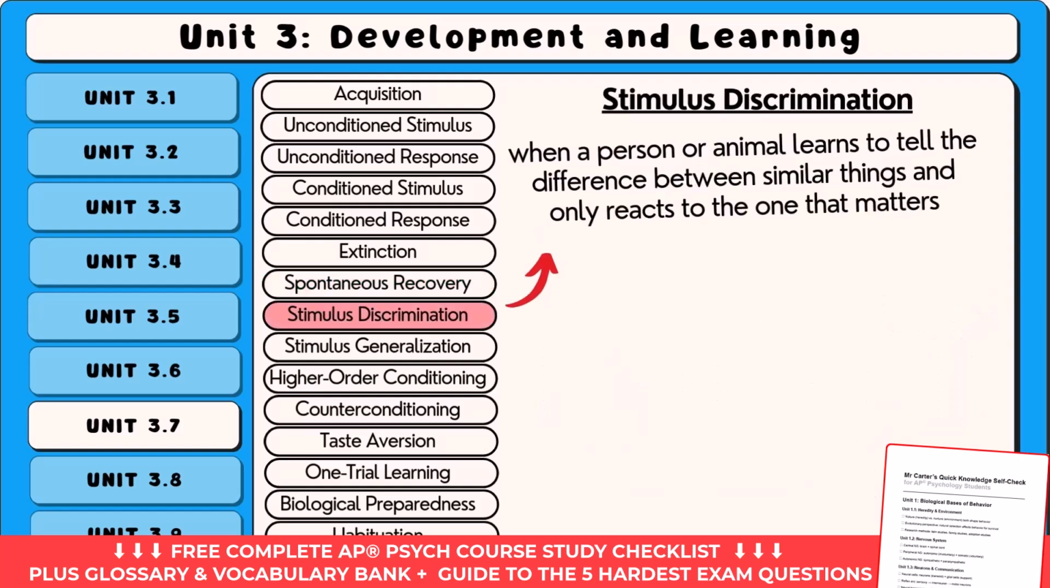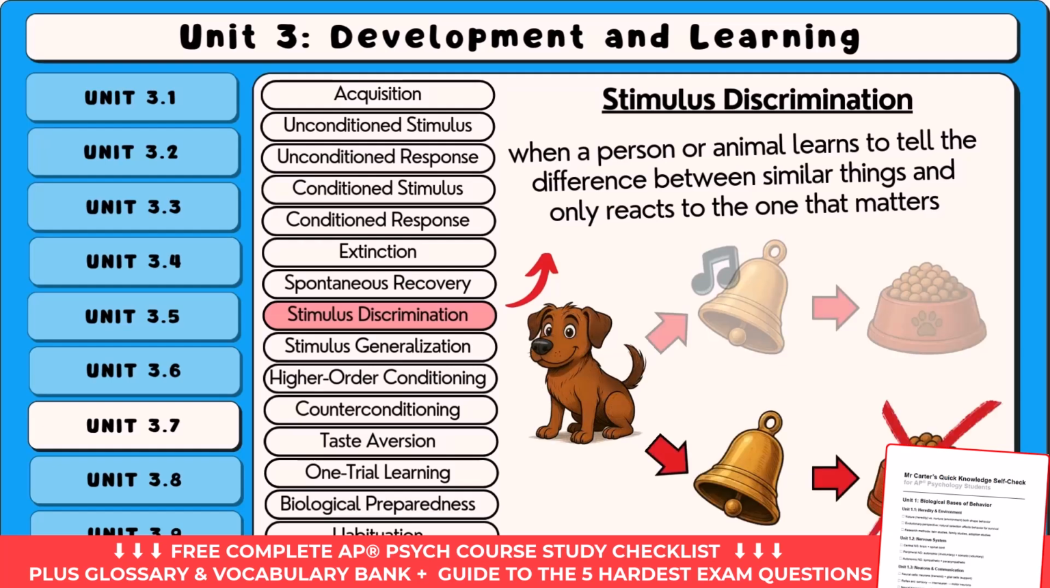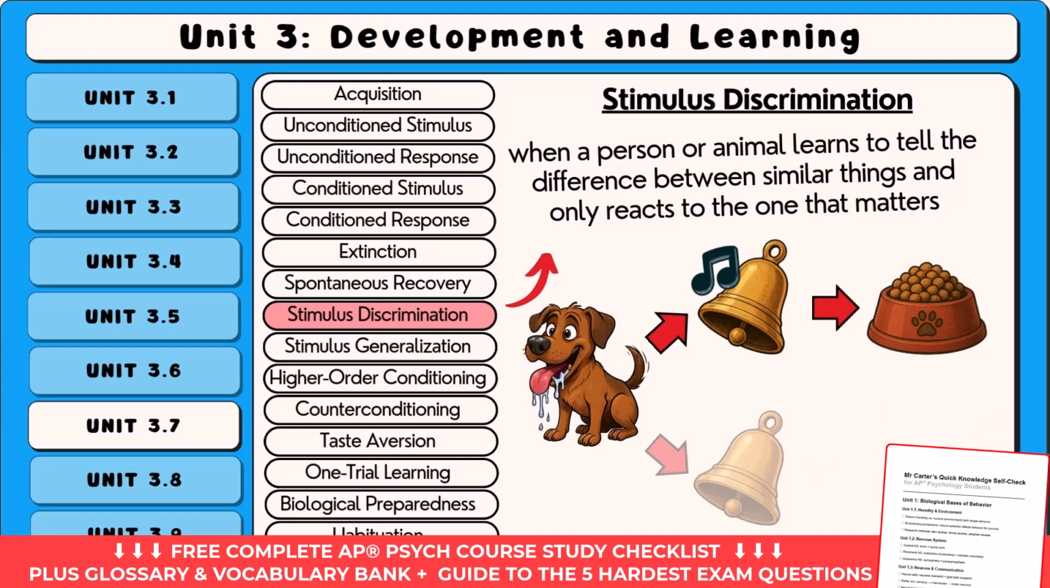Stimulus discrimination is when a person or animal learns to tell the difference between similar things and only reacts to the one that matters. Let's say a dog learns to drool when it hears a high-pitched bell. If it hears a low-pitched bell and doesn't drool, that means it knows the difference between the two sounds. It has learned that only the high-pitched bell means food is coming.